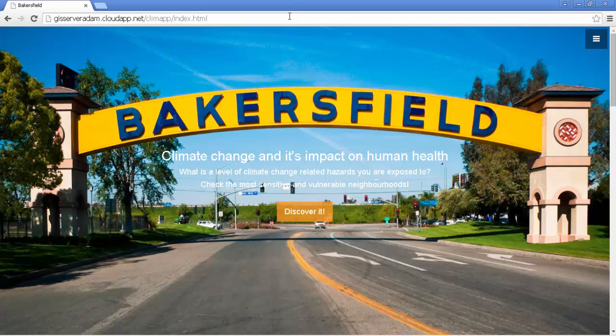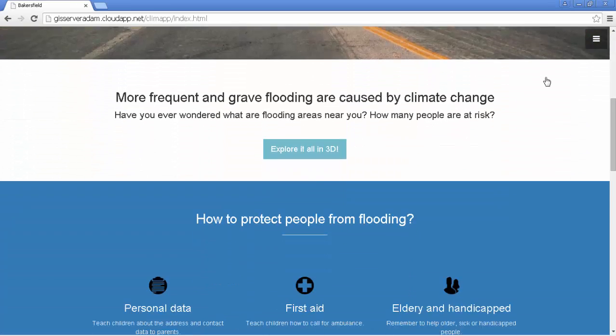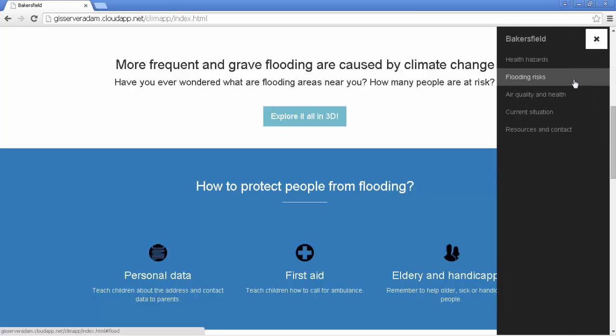The main page contains 4 topics that are going to be presented using maps. The first one identifies the areas most affected by climate change effects and shows the sensitive and vulnerable neighborhoods. The second one explores the flooding zones in the Bakersfield area. It also gives some advice on how to get prepared for a flood.